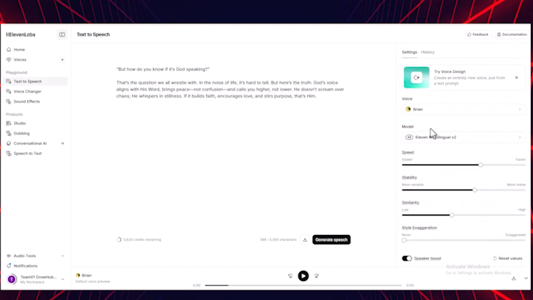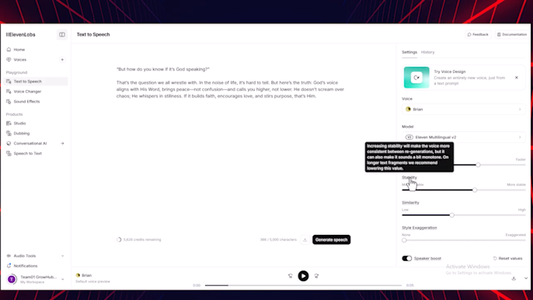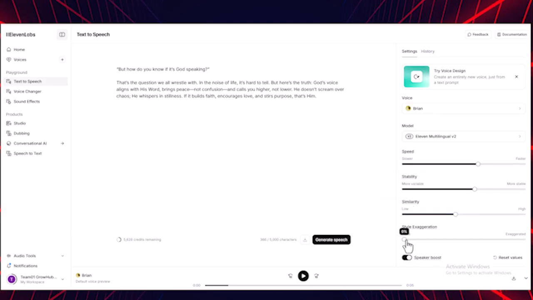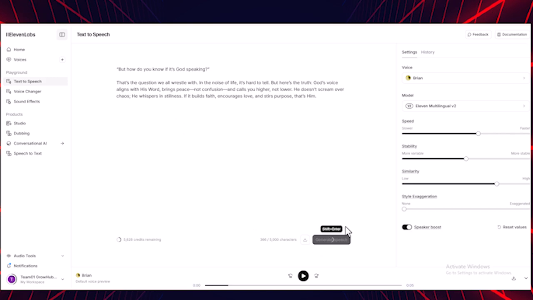Adjust the settings. Speed, make it slower or faster. Stability, left equals expressive, right equals more consistent. Similarity, left equals more variety, right equals matches original voice. Style exaggeration, left equals natural, right equals more dramatic. Turn on speaker boost for the best sound quality. Click Generate Speech, and your audio will be ready in seconds.